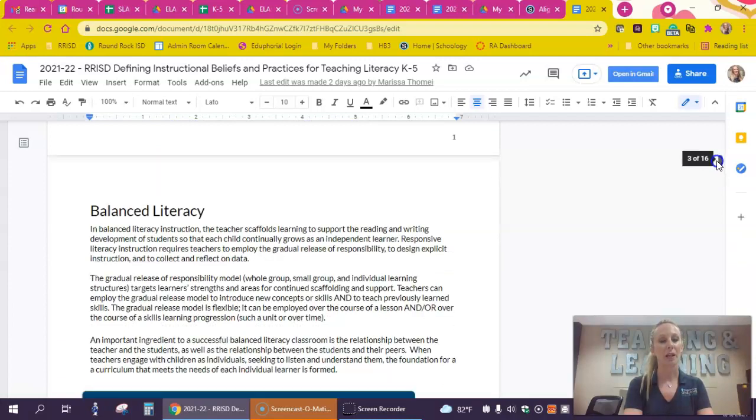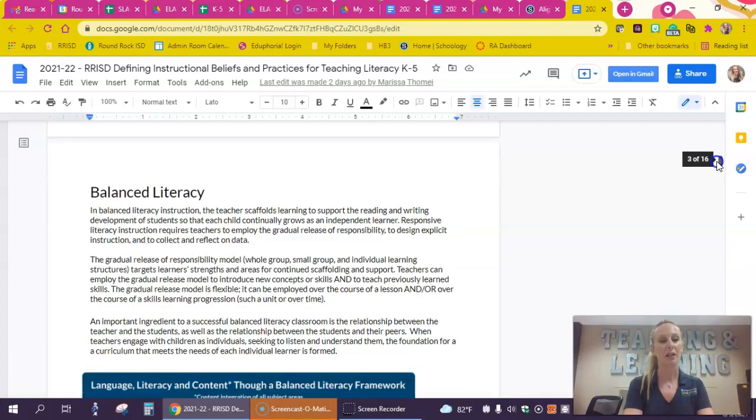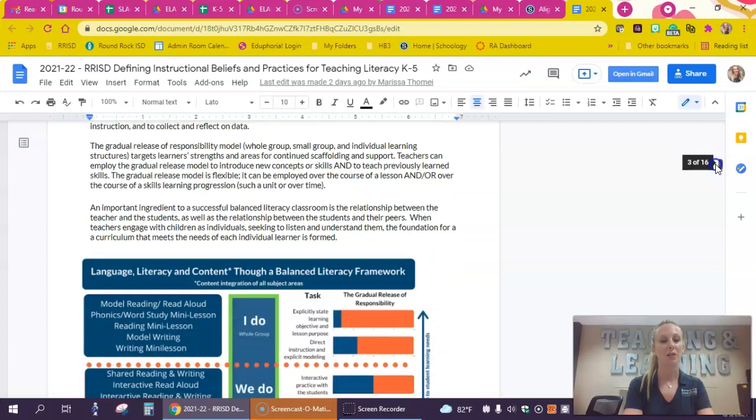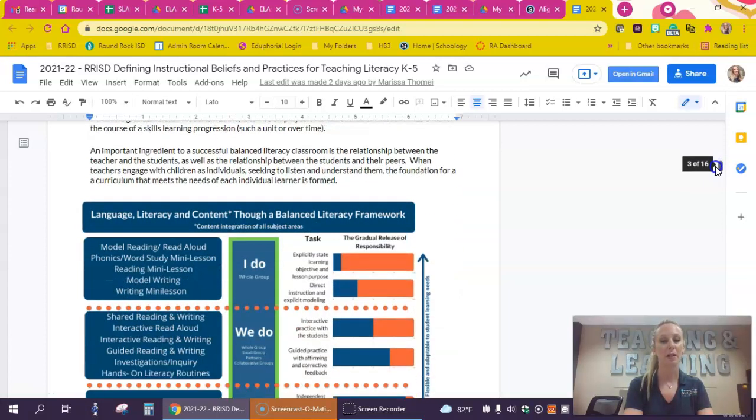So we open by discussing balanced literacy, talking about its purpose, what the teacher's role is within balanced literacy, how responsive instruction is operative in balanced literacy, and how the gradual release of responsibility is connected and embedded, actually the cornerstone of balanced literacy. So as you read, you're going to see a familiar